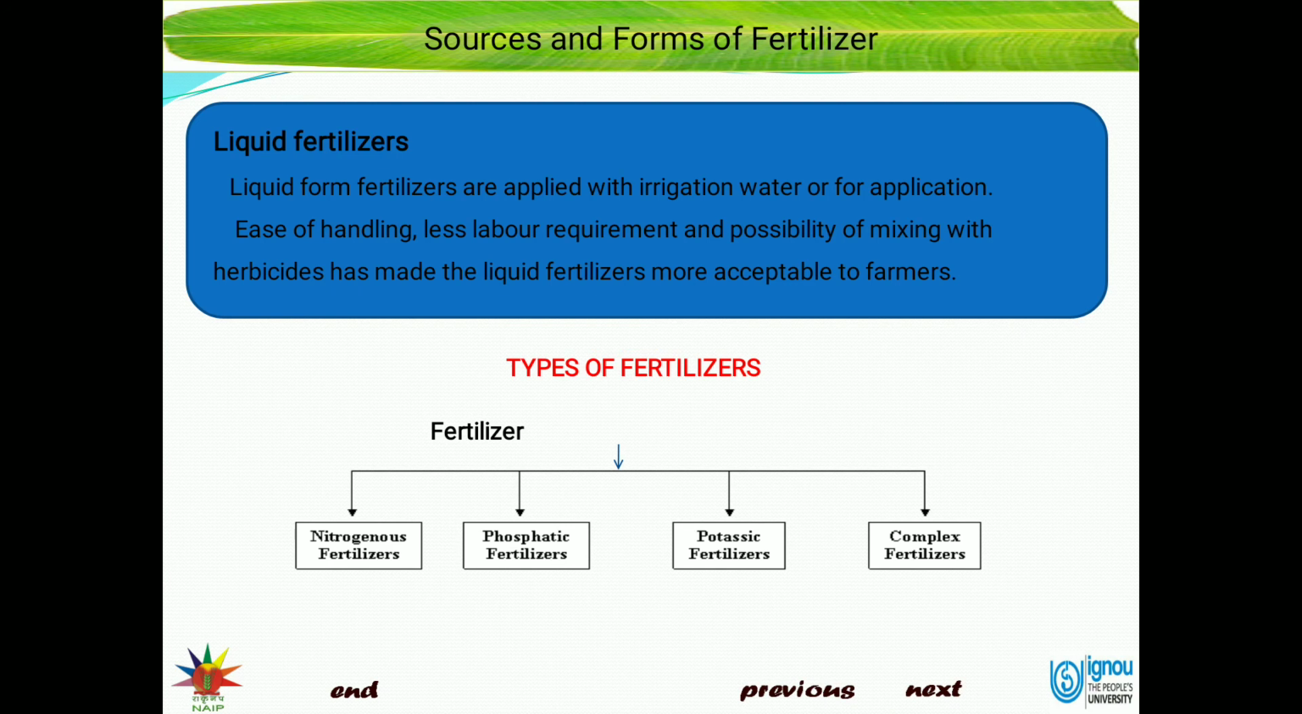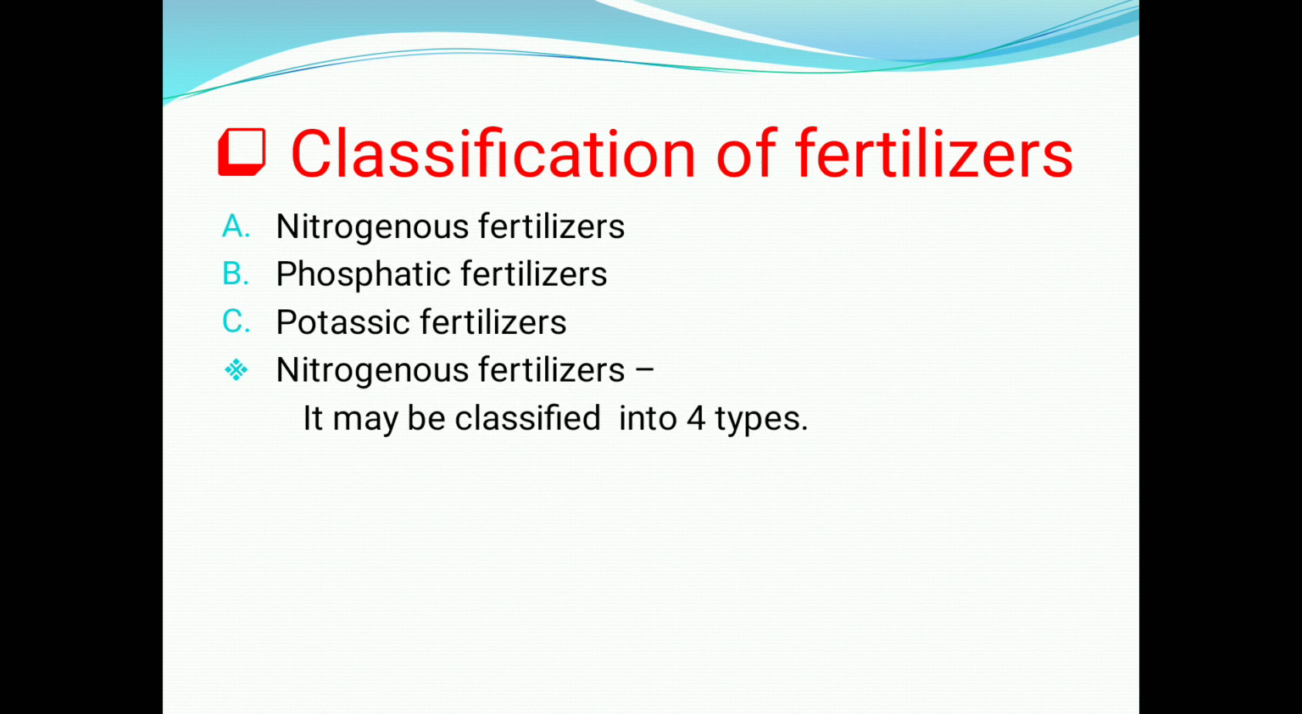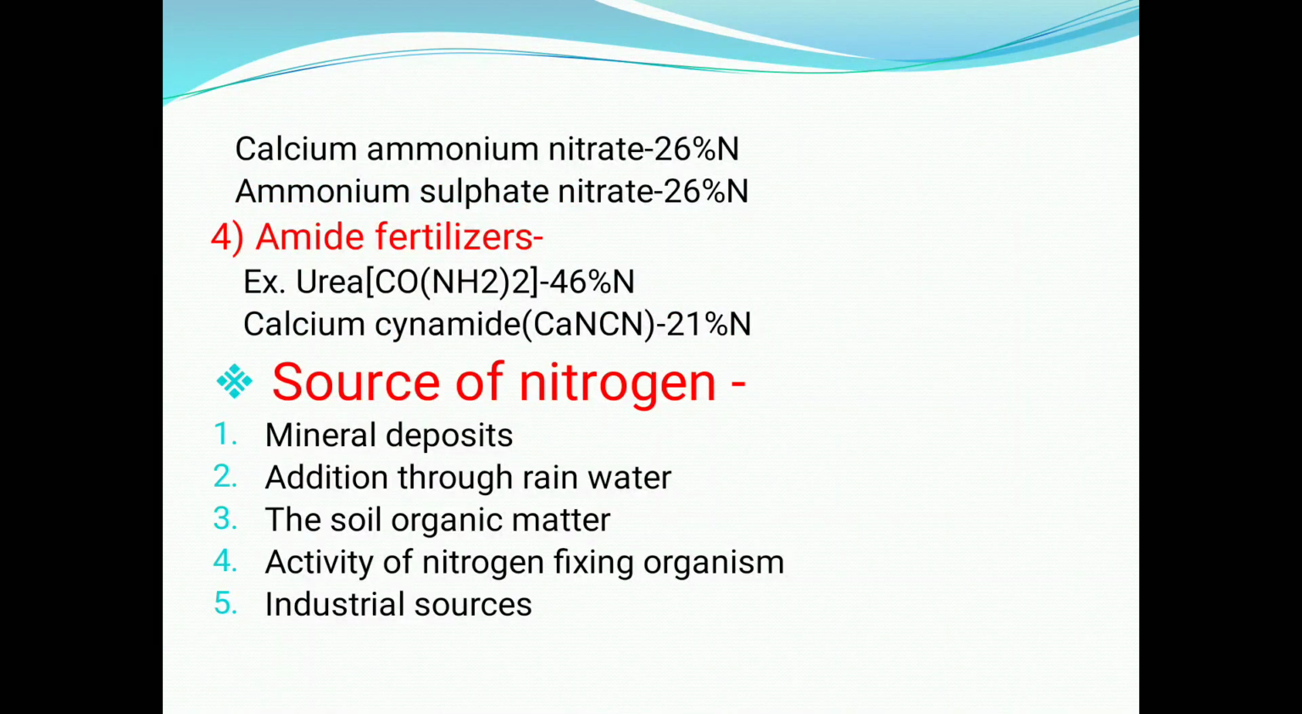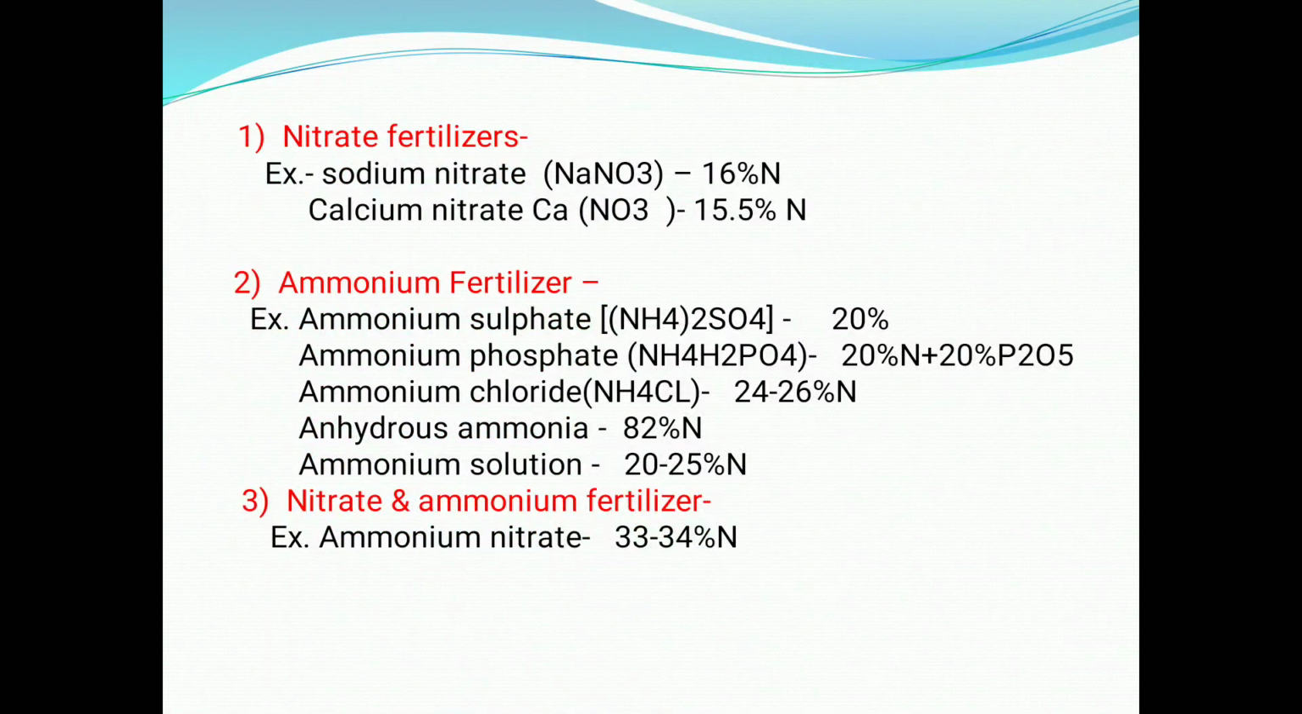Types of fertilizers are classified into nitrogenous fertilizers, phosphatic fertilizers, potassic fertilizers, and the last one, complex fertilizers, that is secondary nutrients and micronutrients. Under the classification of fertilizers, the first one is nitrogenous fertilizer. Nitrogenous fertilizers are again classified into four groups: nitrate fertilizer, ammonium fertilizer, nitrate and ammonium fertilizer, and the last one, amide fertilizer. This classification is according to the nitrogen form which is available to the plant.